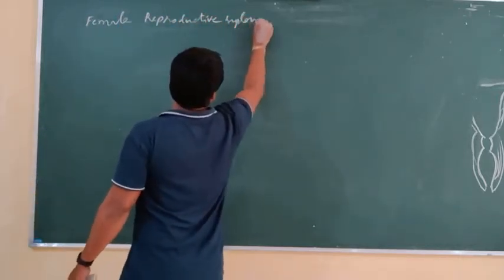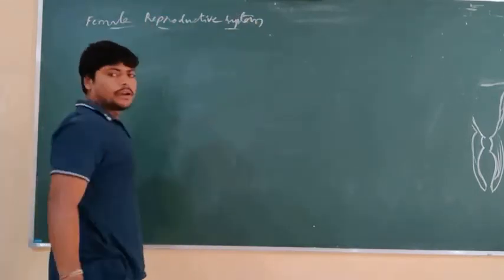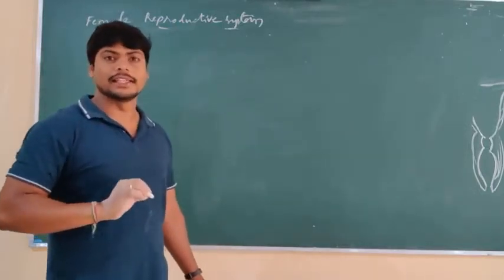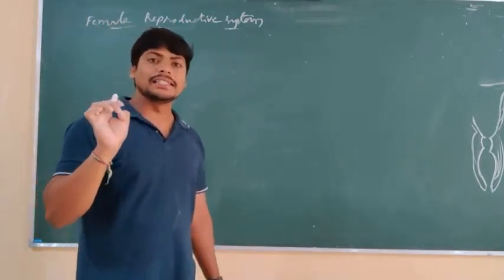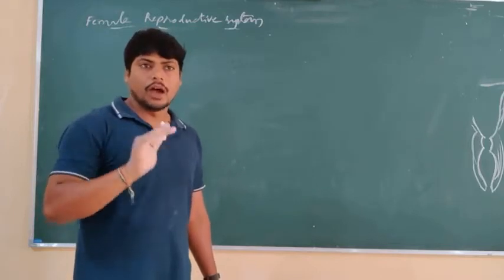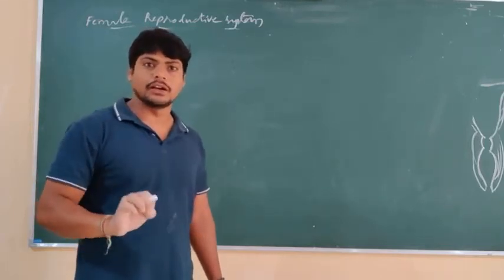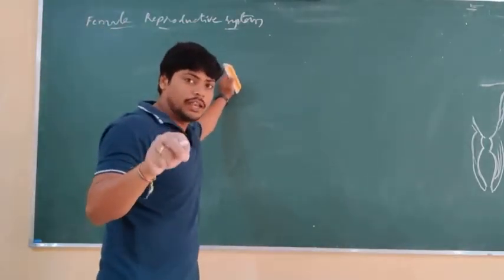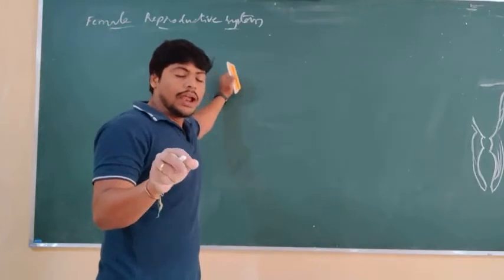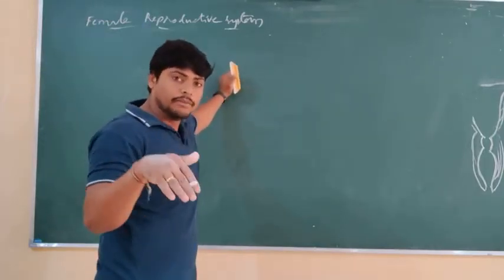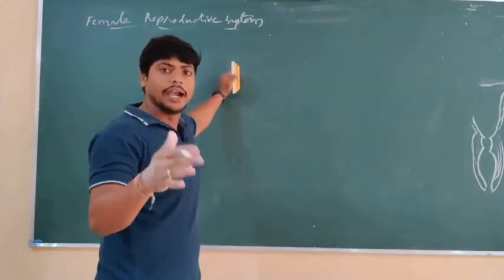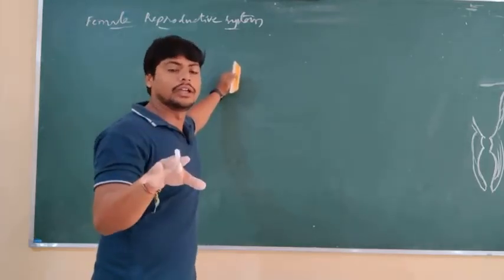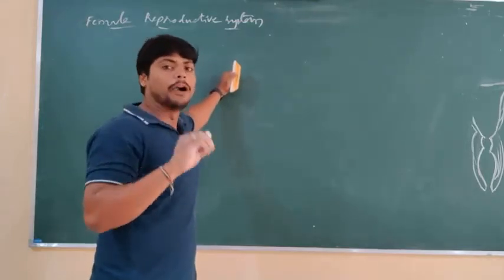So under this system, when compared to the male reproductive system, it is very complex and complicated. This complex organ system consists of various parts. Just as the male reproductive system consists of various parts, the female reproductive system also consists of various reproductive organs, which play a key role and allow the important process of fertilization to be carried out, and everything occurs in the female body.